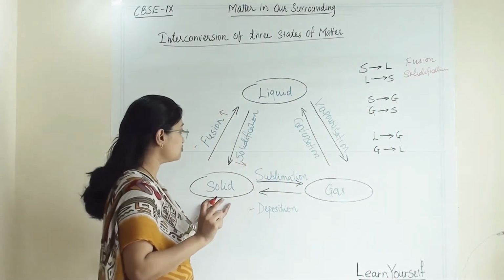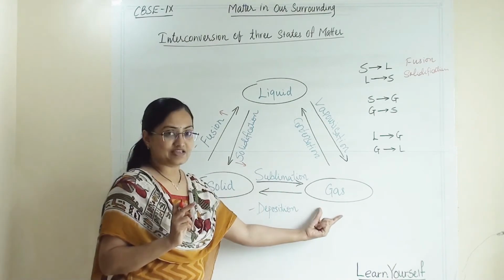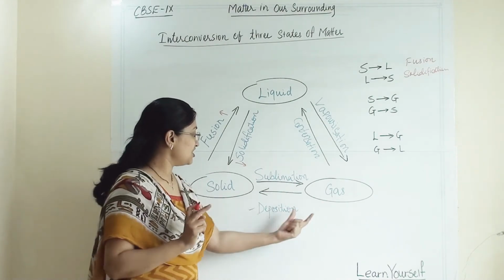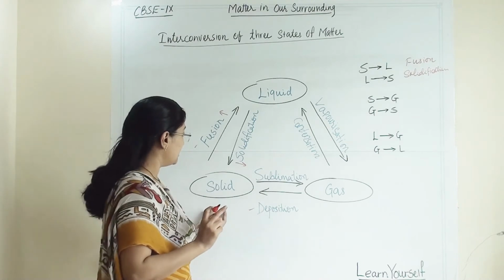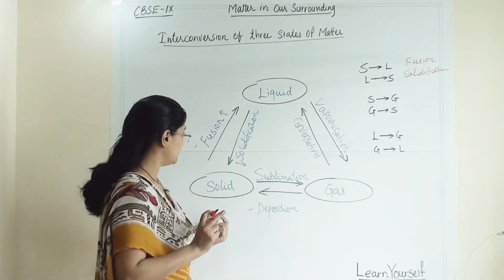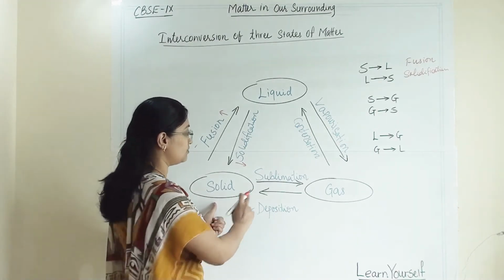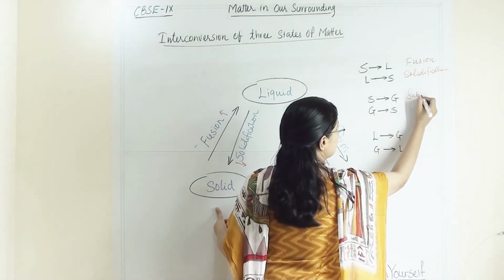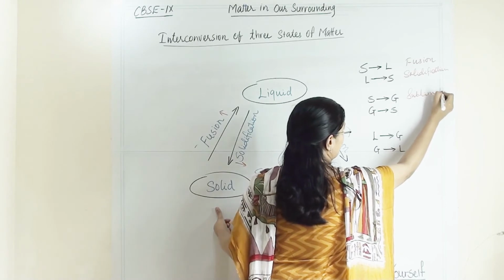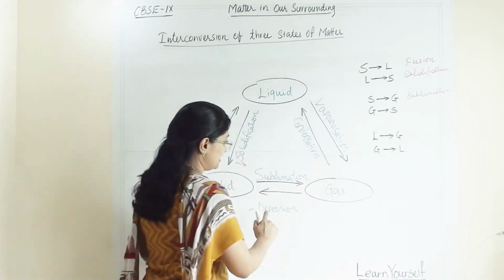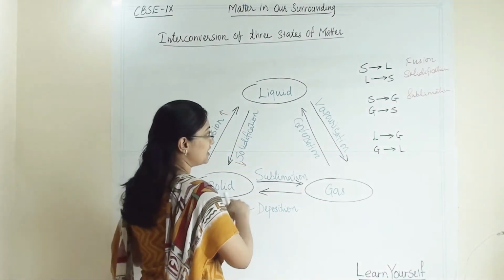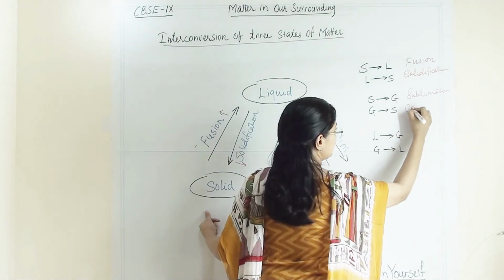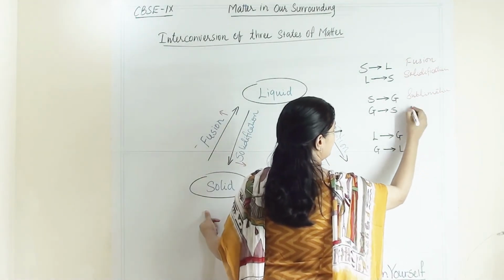Now we come to solid and gas, when they are interconverting into each other. When solid is converting to gas, we know this process as sublimation. Then when gas is converting into solid, it is deposition.